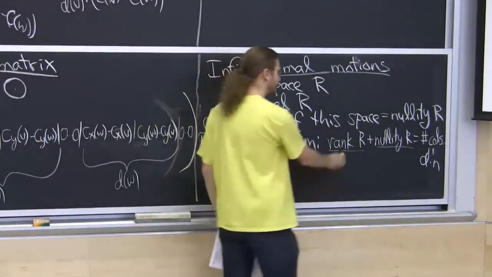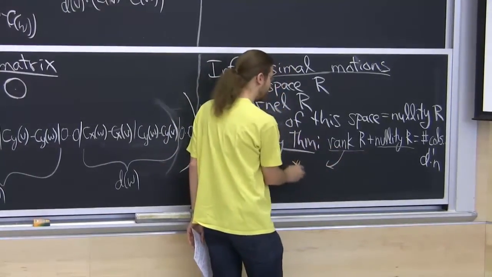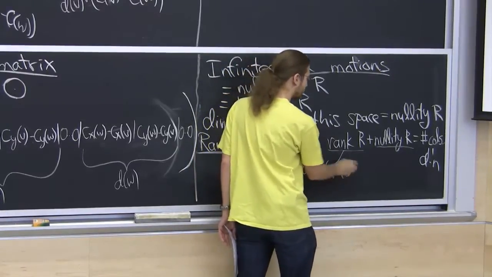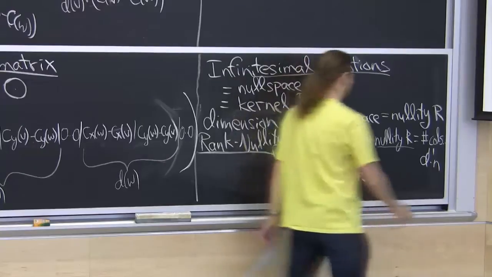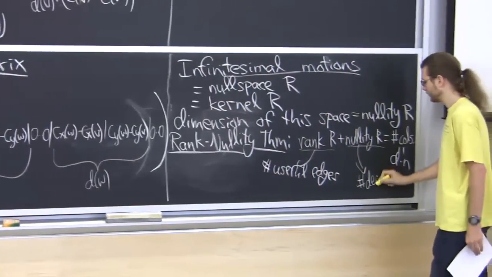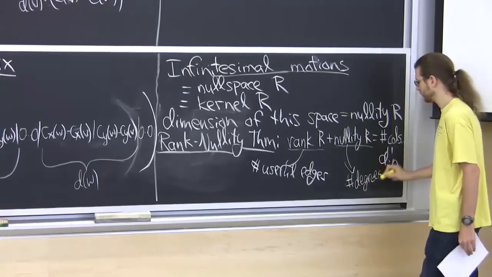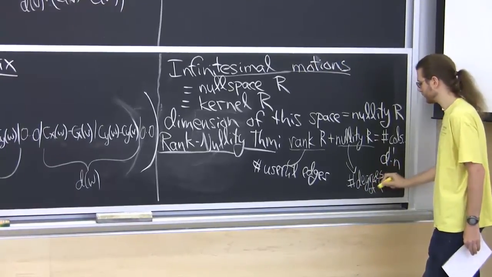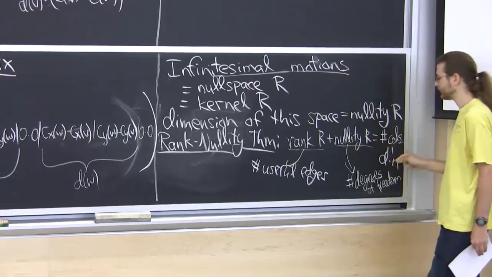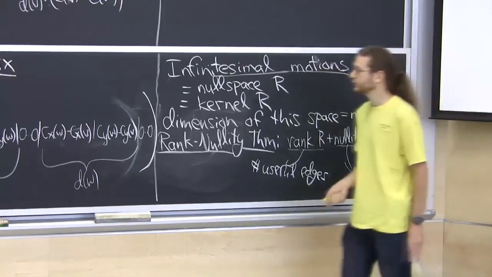And intuitively, what it corresponds to is the number of useful edges. And this thing is the number of degrees of freedom. So it turns out these will always be equal to d times n in summation.